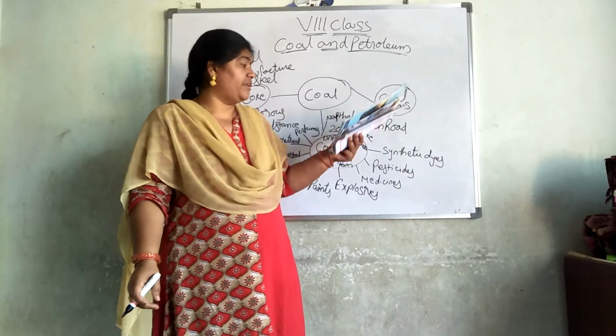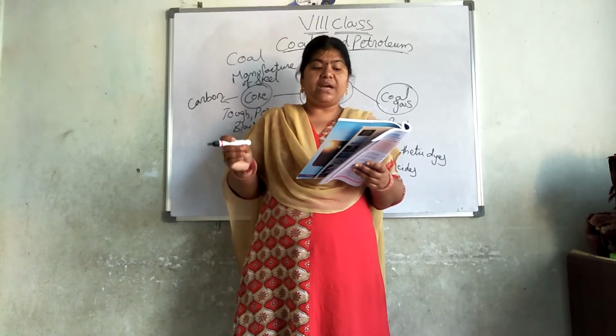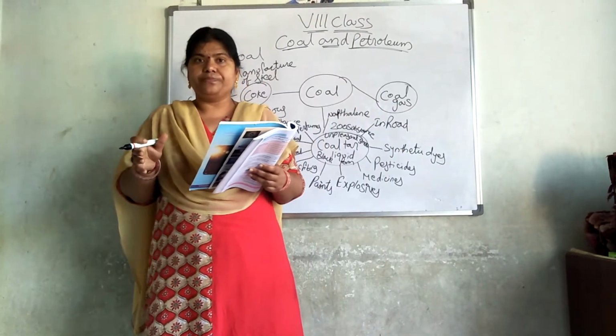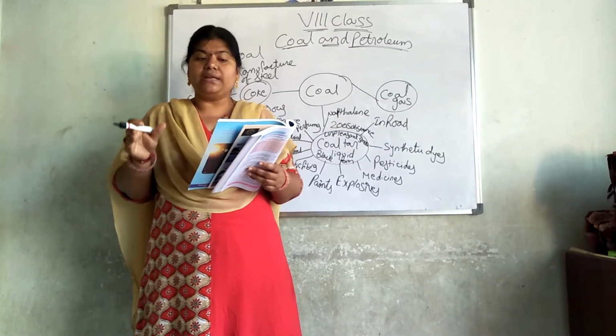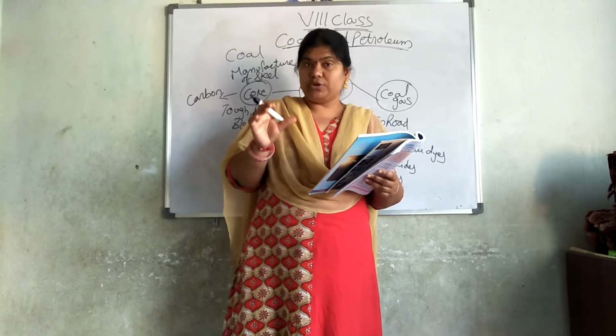Then the last and final one is coal gas. Coal gas is obtained during the process of processing coal to get coke. It is used as a fuel in many industries situated near the coal processing unit.